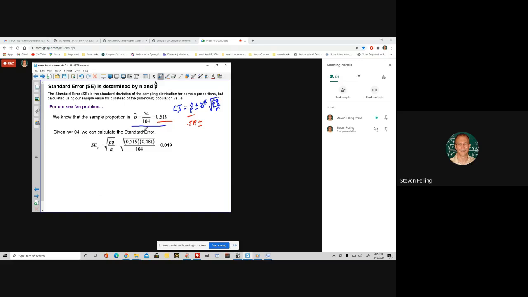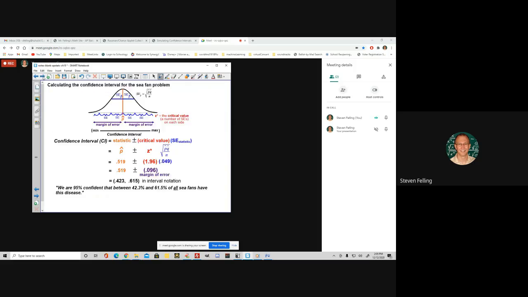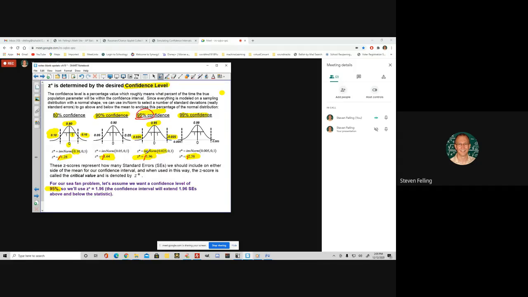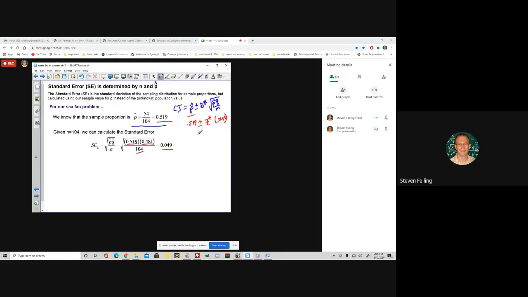Then we can calculate how big a standard deviation is. We don't know the p-value, so instead of the square root of pq over n, we use the p hat. So that's 0.519. Q hat would be 1 minus that, the other 48.1%, and the sample size was 104. That means this standard deviation would be 0.049, so that would go here. And then the last thing we need to fill in is how many of those standard deviations we want to go. Because I wanted to be 95% confident, we're going to go 1.96 of those standard deviations away. So to finish the calculation, we would say 1.96 standard deviations that are each 0.049.